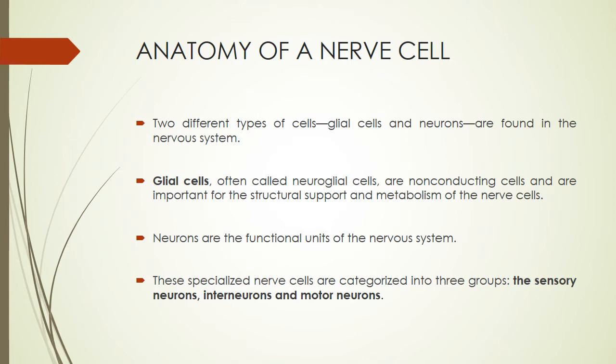Now, we have different types of cells in the nervous system. We have the glial cells, which are non-conducting cells and are important for structural support and metabolism of nerve cells. And we also have the neurons, and these neurons are the functional units of the nervous system. These neurons are in three categories.